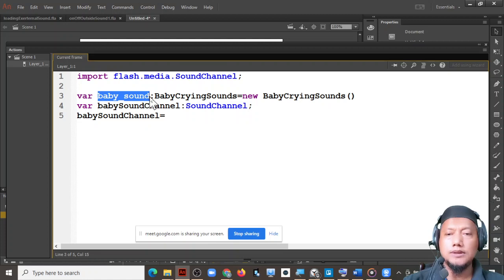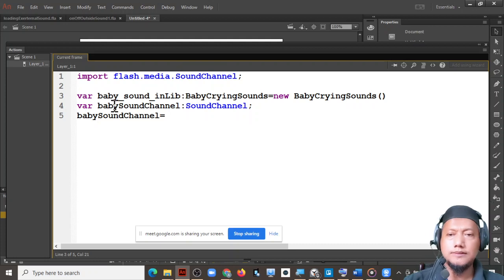For example, I want to change this one to baby sound in library. So if you want to play, you will use a command play followed with the brackets.